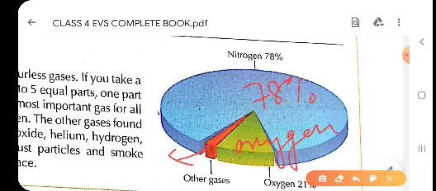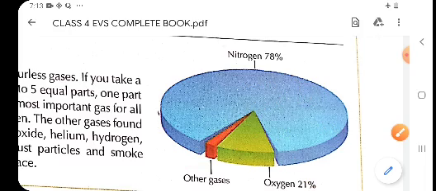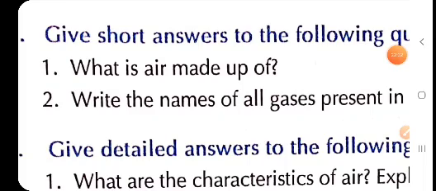So, children, in question number 1 we will write: air is made up of a mixture of many colorless gases. Here the question is, what is air made up of? So, children, air is made up of a mixture of many colorless gases.